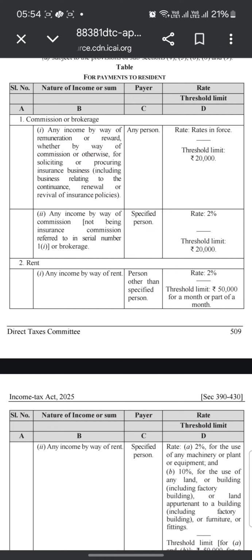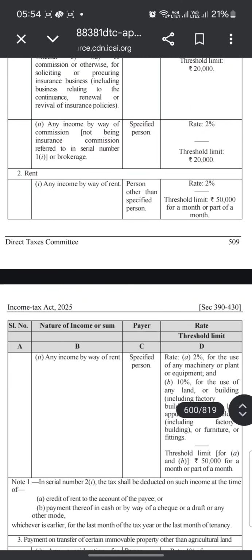And for commission other than insurance commission, for a specified payer, the rate would be 2%, and the threshold limit is again 20,000. And for any income by way of rent, the rate would be 2%. The threshold limit is 50,000 per month or part of a month.